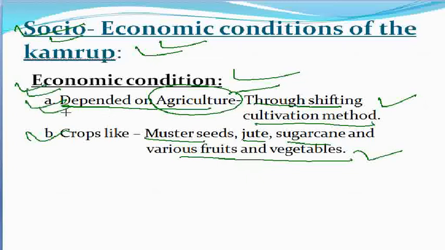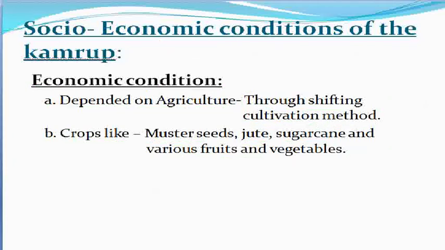When we talk about economic condition, we need to remember the agriculture and the shifting cultivation method, and also what crops were cultivated during ancient Kamrupa. And secondly,